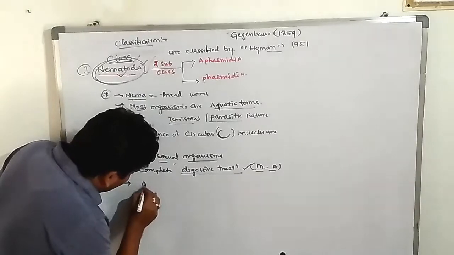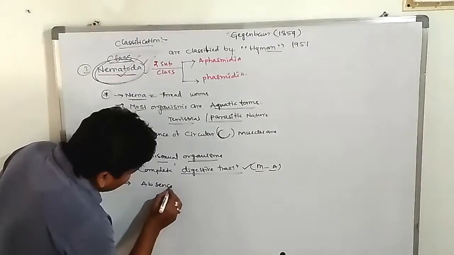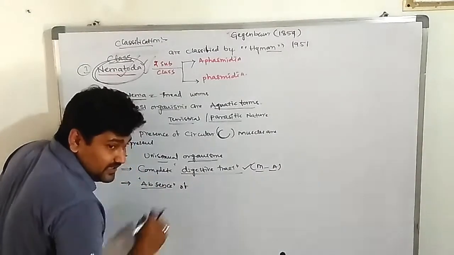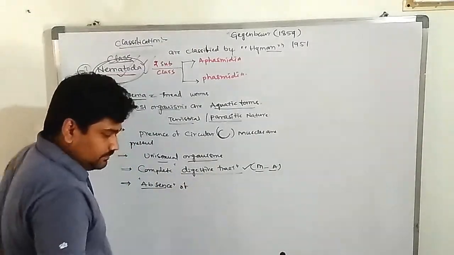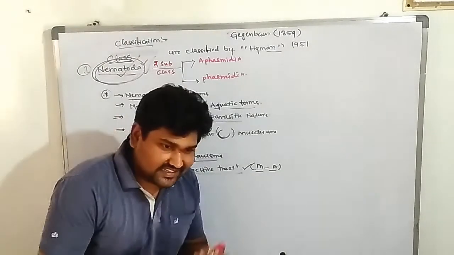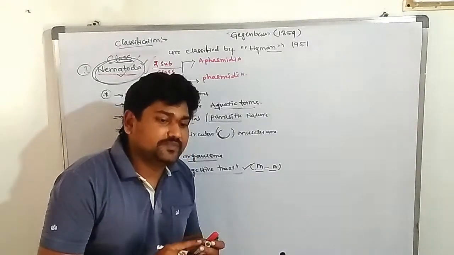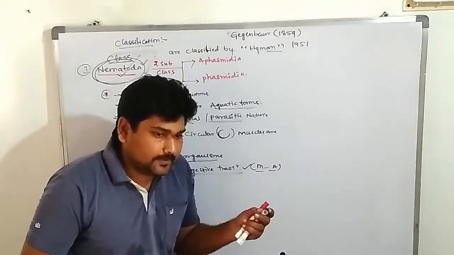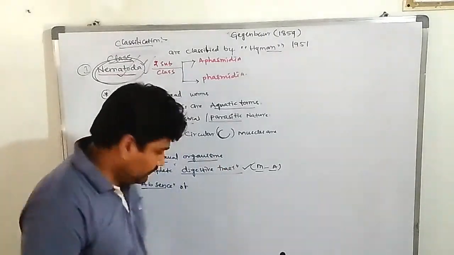There is absence of which one? The nematodes are absence of circulatory, excretory and respiratory systems. These systems are completely absent, but the excretory system is primitively developed.